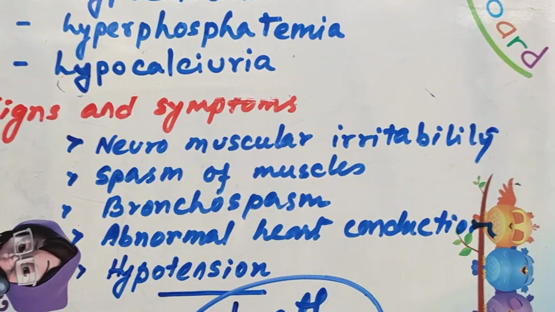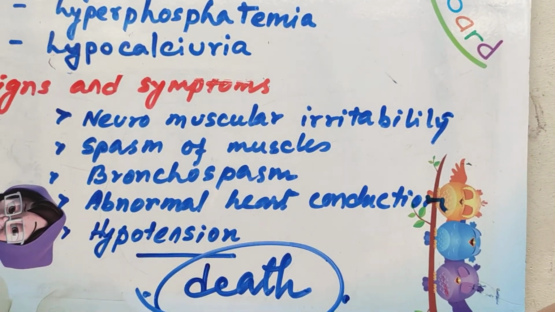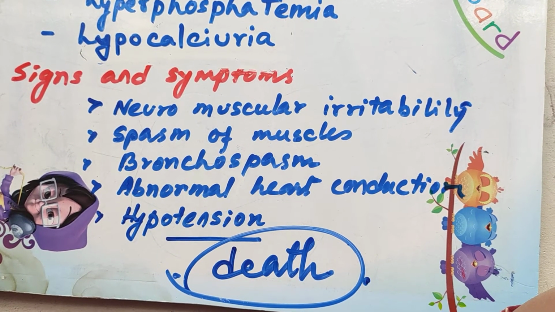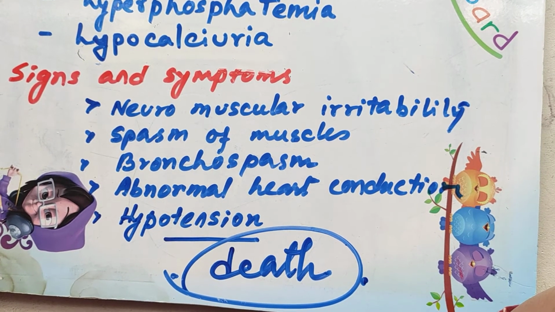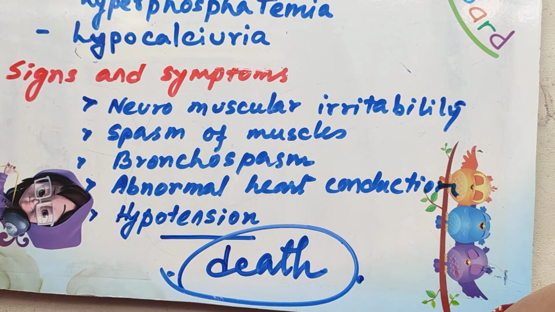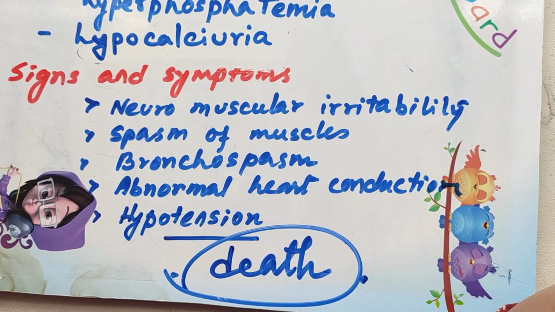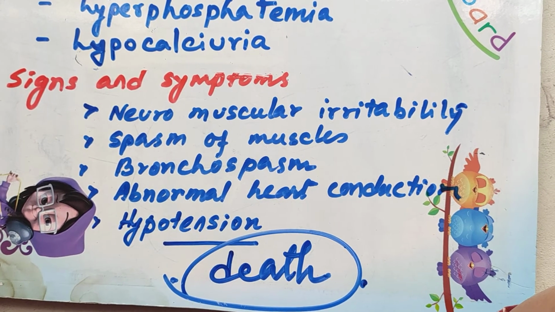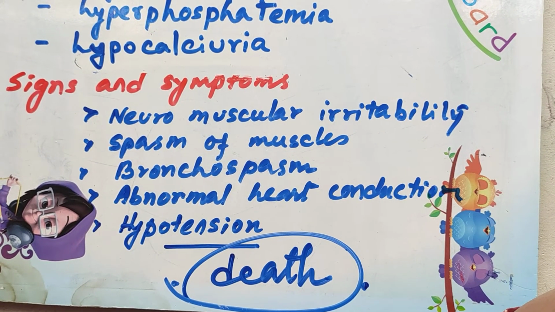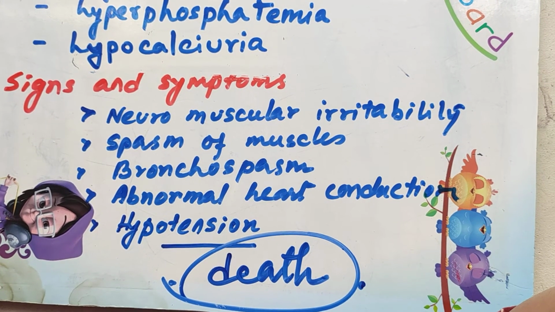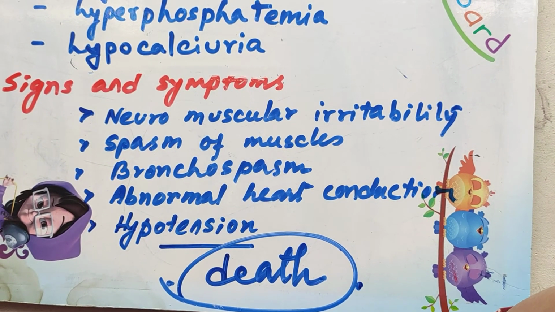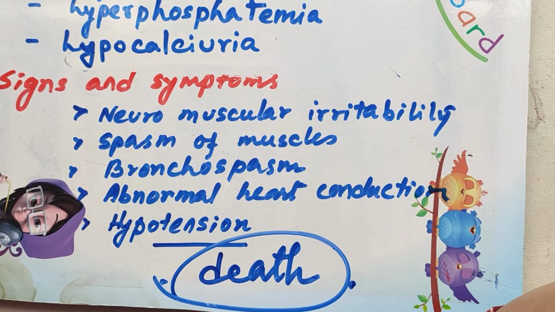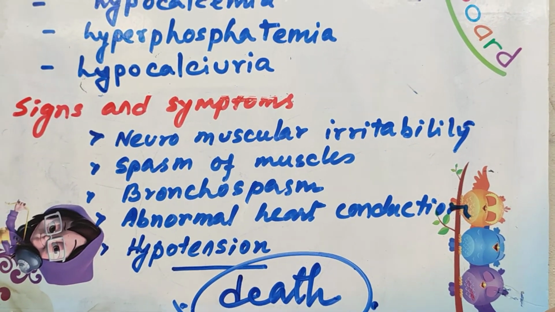Then the signs and symptoms of hypoparathyroidism are related to the hypocalcemia. We know the function of the calcium is mainly the action potential generation, so there is a problem in the nerve conduction. So there is neuromuscular irritability, there may be spasm of the muscles, bronchospasm may be there, then abnormal heart contraction, atrial fibrillation, hypotension, and there will be some abnormality in the bone and in the teeth,